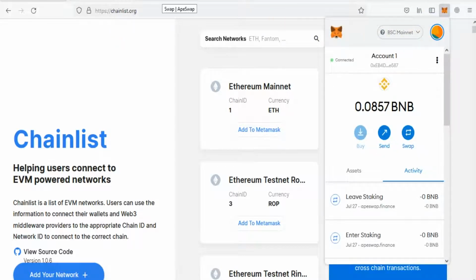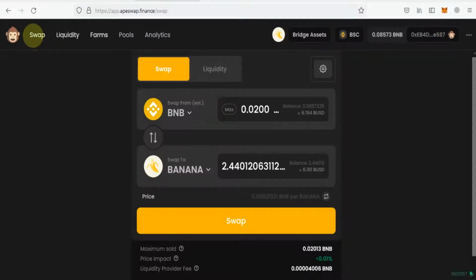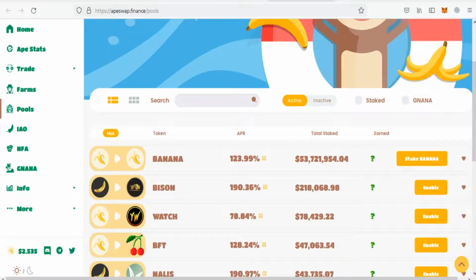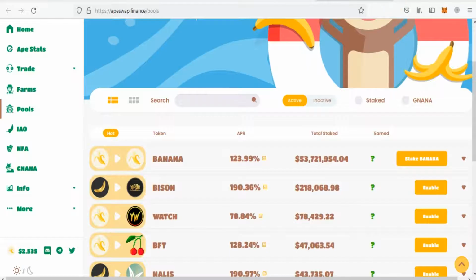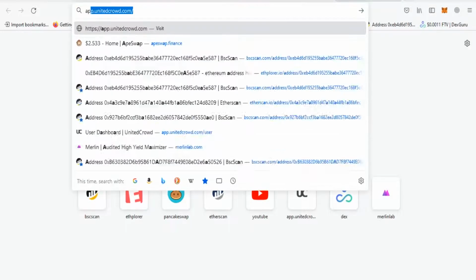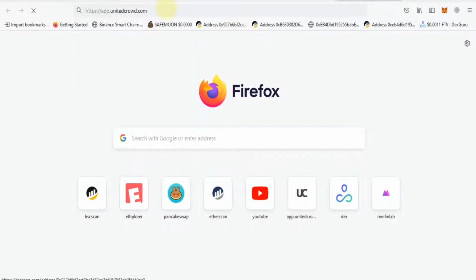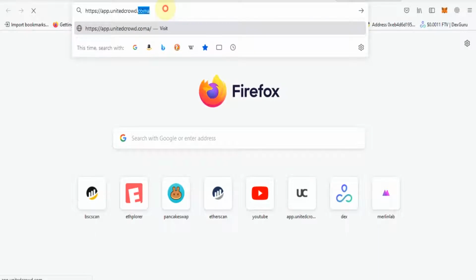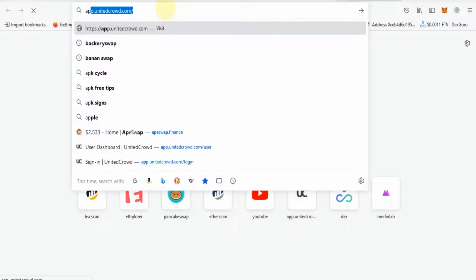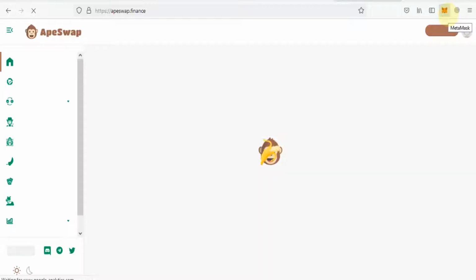After that we will go to AppSwap Finance. AppSwap Finance is paying in different pools, for staking and also for farming. So you will go to AppSwap Finance, and then connect your MetaMask wallet with AppSwap Finance.